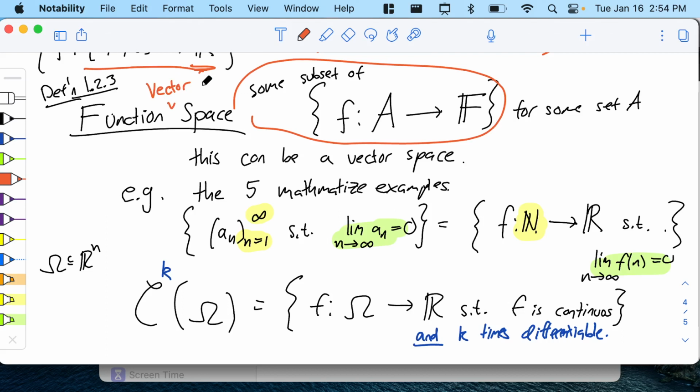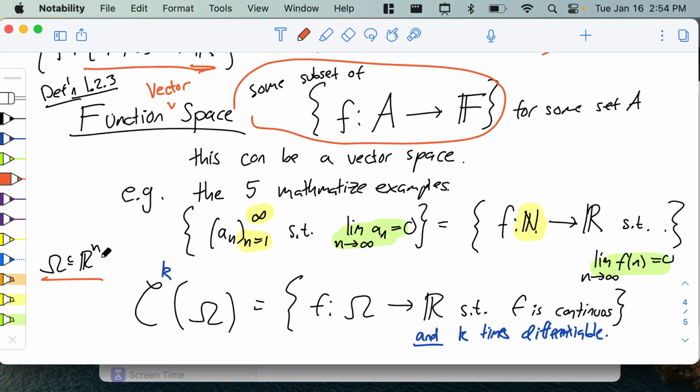What's omega? Omega is any subset of R^n. In the last class, we were working on the interval 0 to 1, and we did those PDEs on 0 to 1, so I would make omega [0,1]. But maybe you're working on a bar that is a rectangle, like [0,1] times [0,3]. Then that's your omega. It's whatever space you're working on.